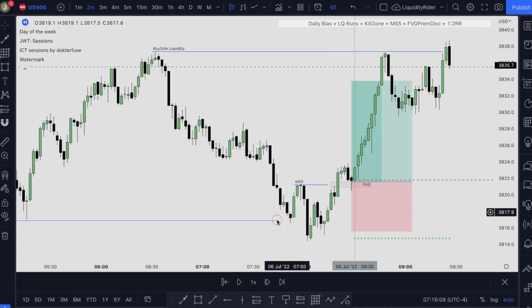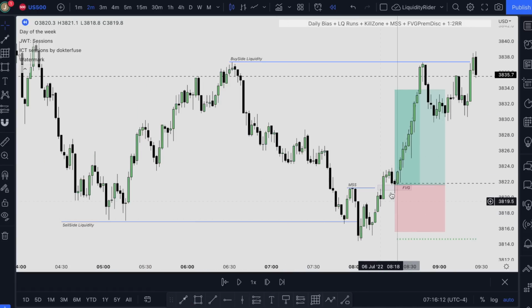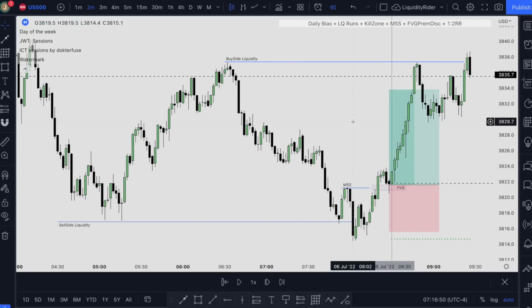We look for our liquidity run in our kill zones, which is right over here, 8:30 open. We have our kill zone open, and we have our market structure shift, and we look for our fair value gap, and we target our risk to reward ratio 1:2. So let's go back and revise what actually happened.